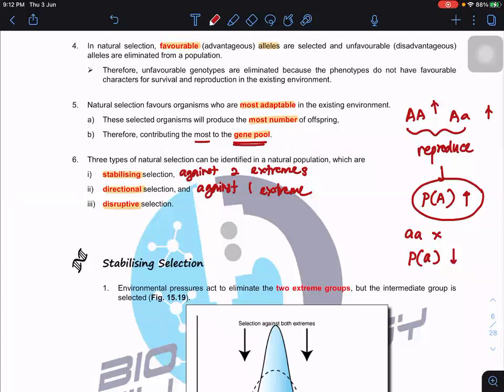How about disruptive selection? Disruptive selection is basically against the intermediate.